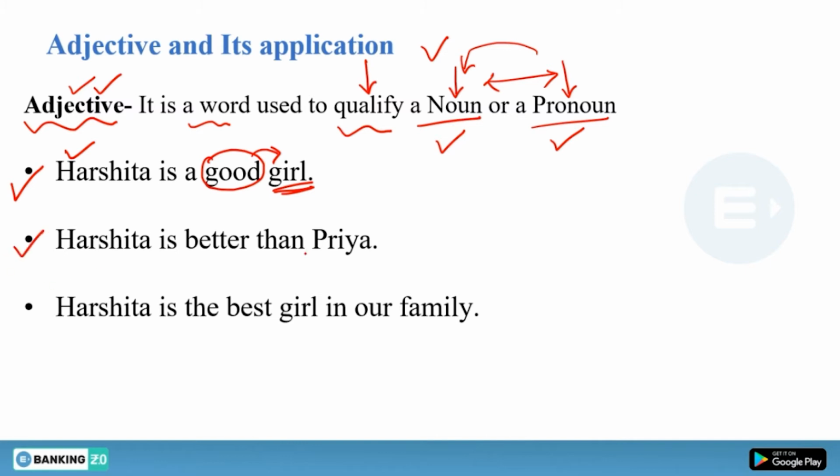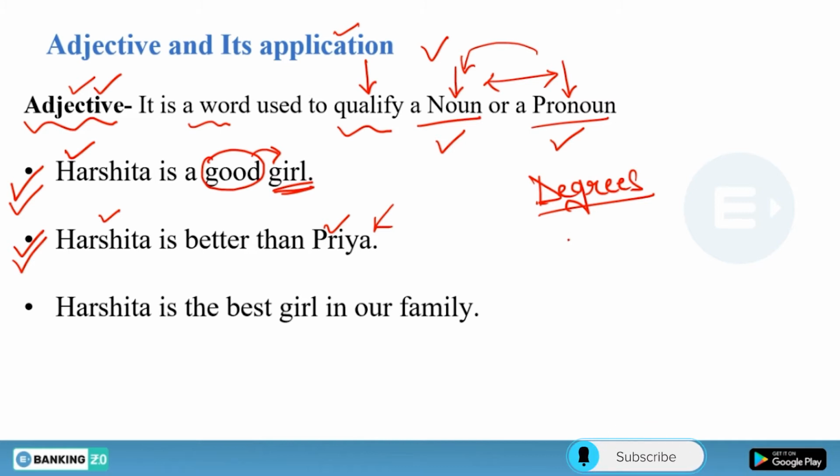Next sentence we have, Harshita is better than Priya. Now again we have an adjective here, but we can see that there is a comparison between Harshita and Priya. So we have understood the definition of adjective, and we have understood this example as well. Now this sentence is telling us something more about adjective and its application. So we have some degrees in adjectives.